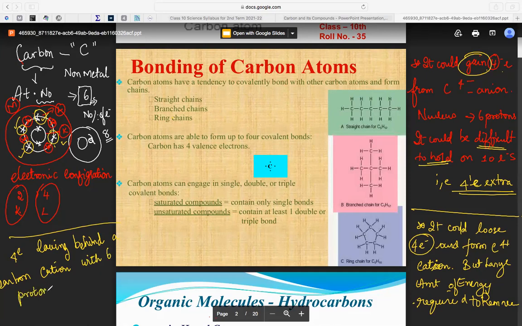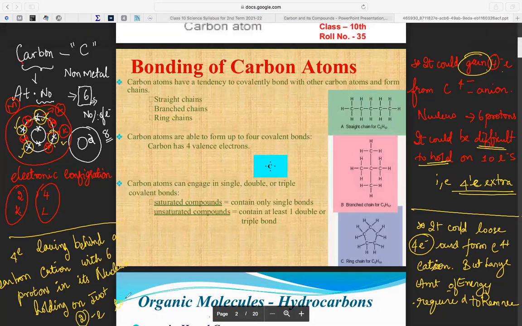What is it? 6 protons in its nucleus, holding on to just 2 electrons. Are you writing it or not?